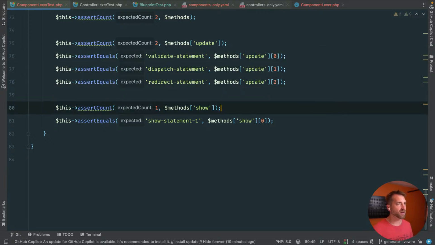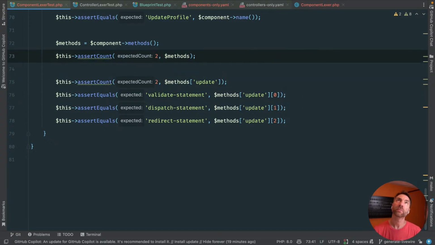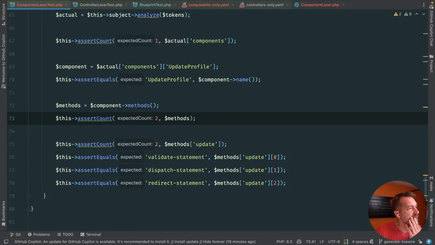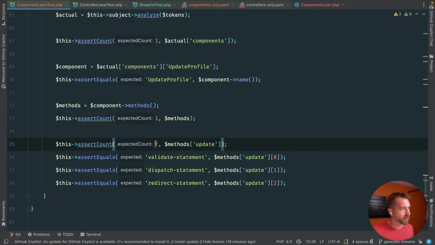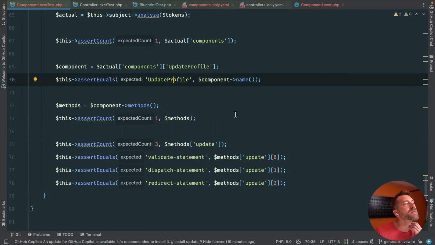And then I'd like, there needs to be a way to mess with mount. I'm just trying to think on our component object, because it's going to make a component object. We haven't really defined that yet, but this is where we start to drive that out. So I think maybe we do just say method is 1. We'll assert that update has 3 methods in it. And then up here,